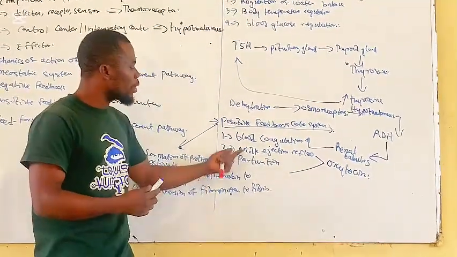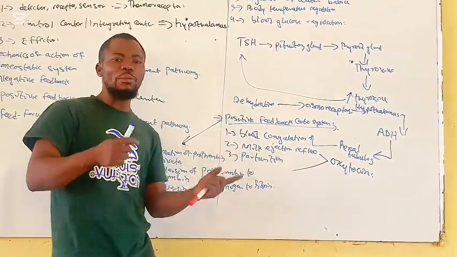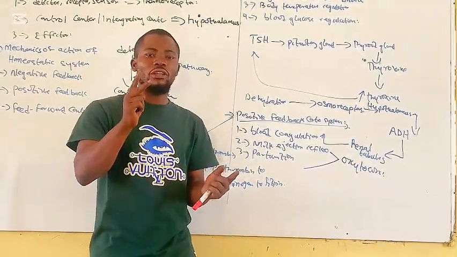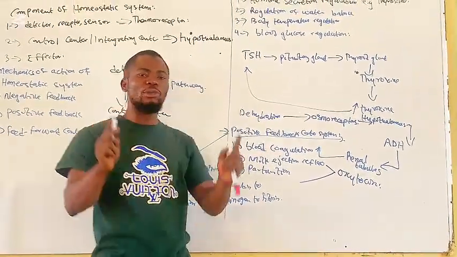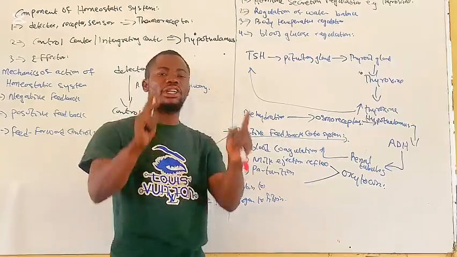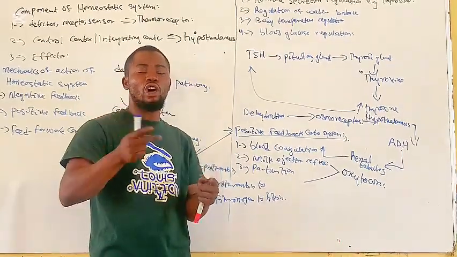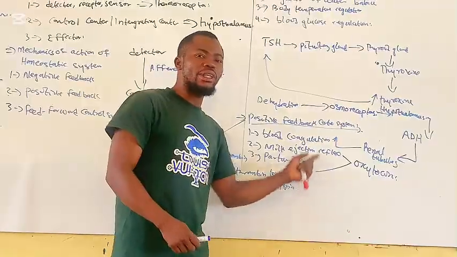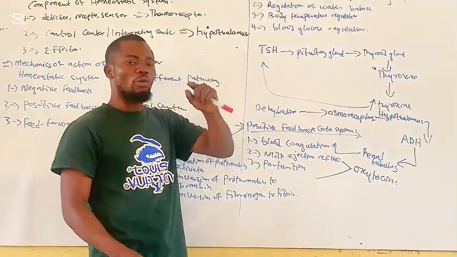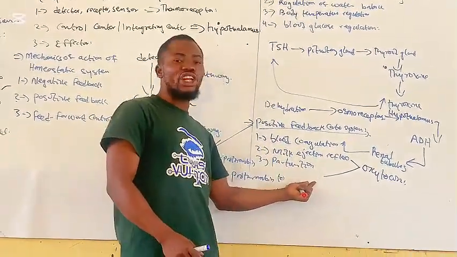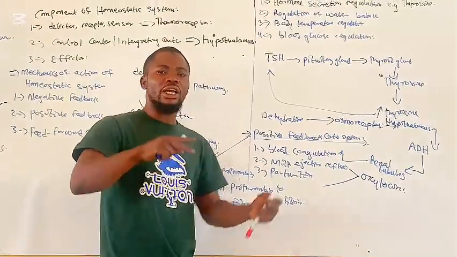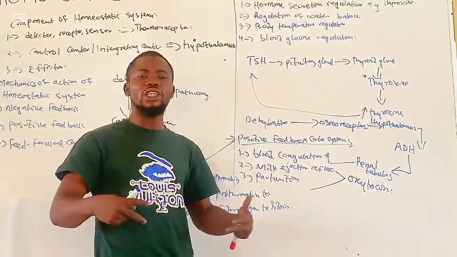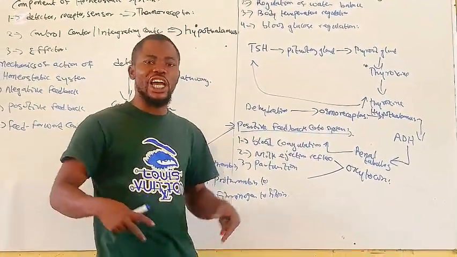The same thing in parturition, that is childbirth. As the baby is trying to come out, the touch receptors present around the cervix will be stimulated. Once they are stimulated, the impulse will be sent to the hypothalamus and oxytocin will be released. The oxytocin released is responsible for the contraction of the uterus for easy childbirth.